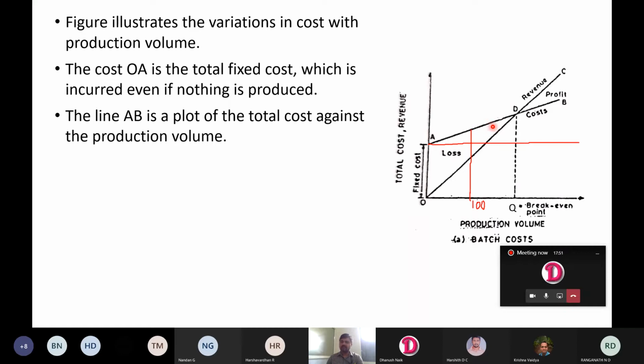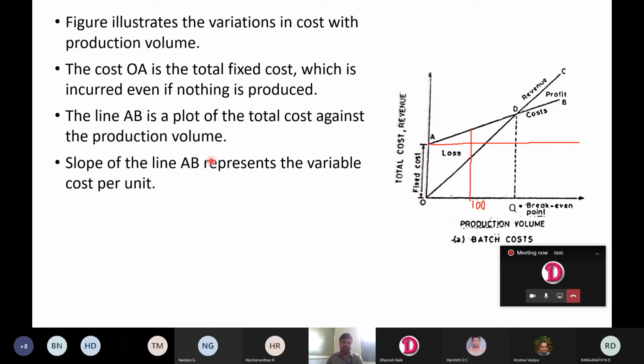If you want to get 1000 units of a product, then he has to work for more number of hours, or you need more number of labors compared to when you want to produce the same product in 100 units. Slope of the line AB represents the variable cost per unit. If you want to find variable cost per unit, then you can consider the slope. This value will give you the variable cost per unit. You can consider slope anywhere.